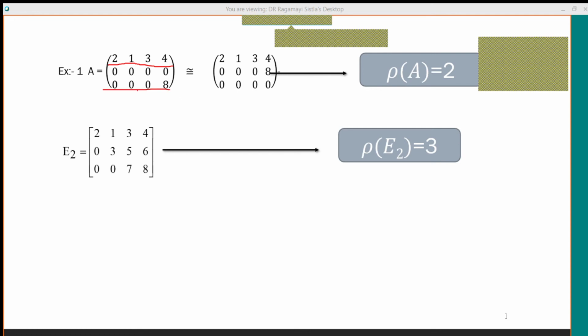But could you say this matrix is in echelon form? No. Why? Because this is not as per our echelon form rules. That's why you rearrange the rows. We must rearrange the rows like this. The non-zero rows come first, and a row having all zeros must be placed at last. We must rearrange the rows in this order. Now, later on, you decide the rank of the matrix is 2.